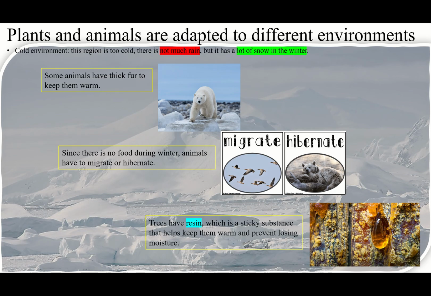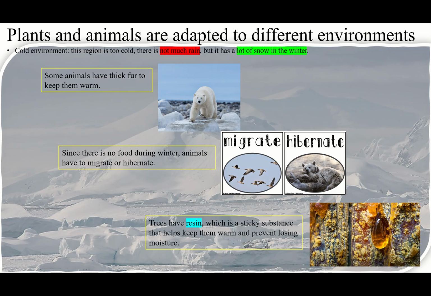But in a very cold place, like the North Pole or South Pole, these two places are very, very cold. It's more than normal. So there is not much rain. You cannot see much rain in that place. But what do they have? They have snow. Because it's too cold, there's not much rain. There is a lot of snow. Be careful. When you hear cold, it doesn't mean rain. Very cold means snow. In a very cold environment, there is not much rain. There is a lot of snow.